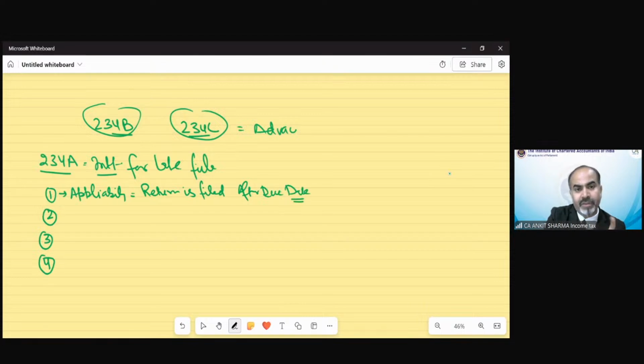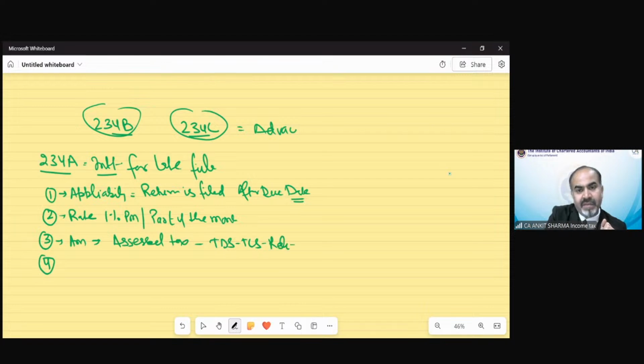Clear? This is the applicability of this section. Now, what is the rate of interest? The rate of interest is exactly same as per section 234B, 1% per month or part of the month. Now, the third is the amount on which this rate is going to be imposed. So, the total tax assessed, tax less TDS, TCS, any relief and AMT credit. So what is the tax liability remaining after deducting these would be your amount on which you have to calculate the rate of interest, and the last would be the time.